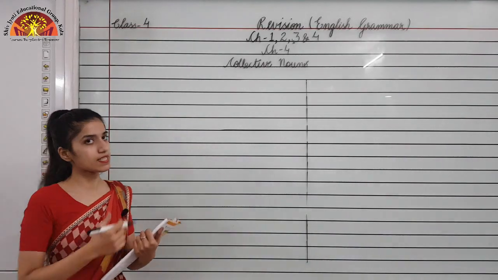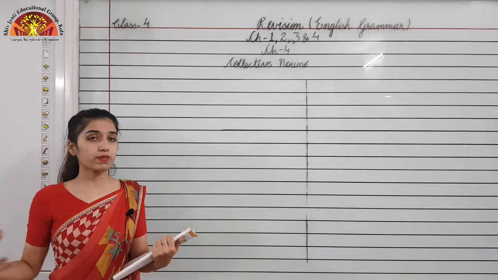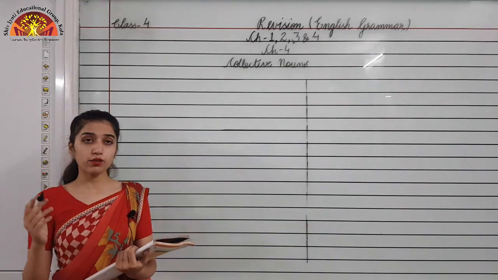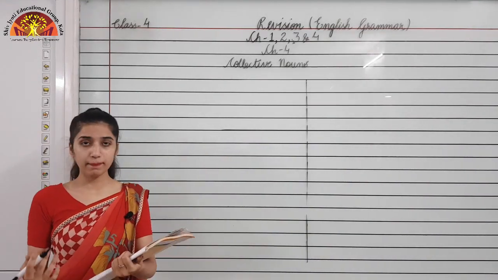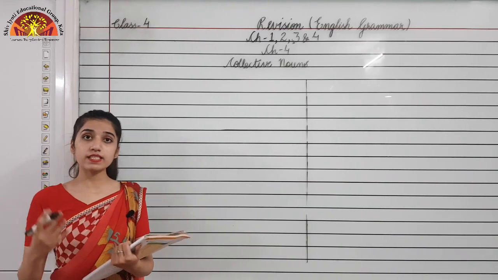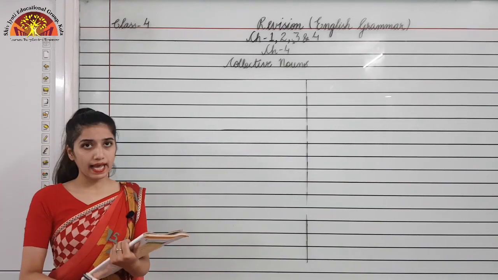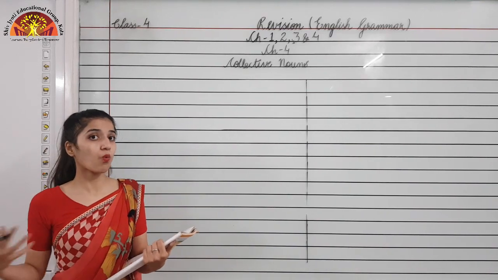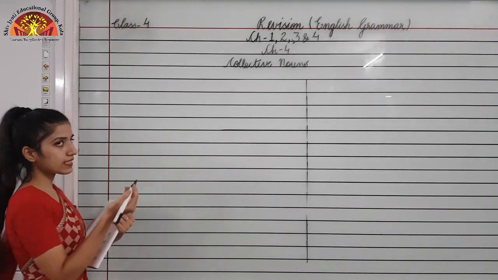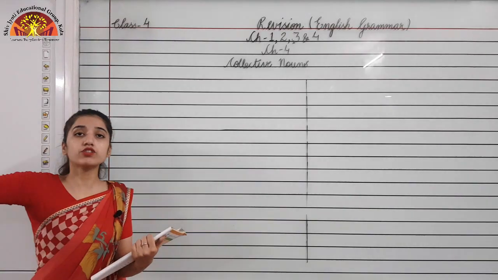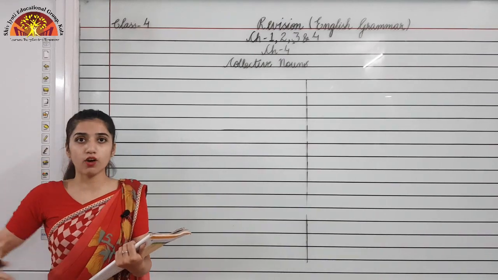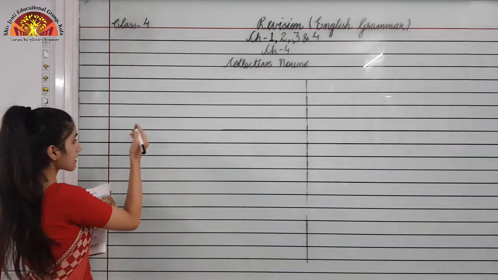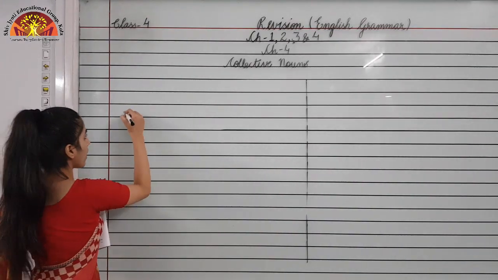Now the word itself is suggesting to us that collective nouns would be something which will be in a group. Okay, so I can say it like that. In your book it is written on page number 10. You can see that a collective noun is the name given to a group of people, animals, things or things of the same kind and spoken of as one whole. So I can call it the name given to a group of people, animal, place or thing of the same kind. Then that thing would be called a collective noun.